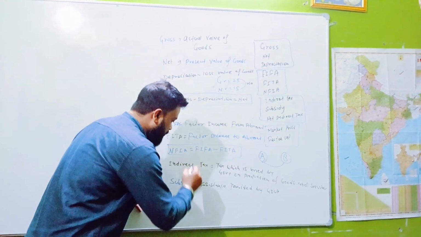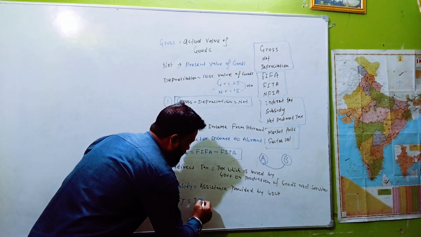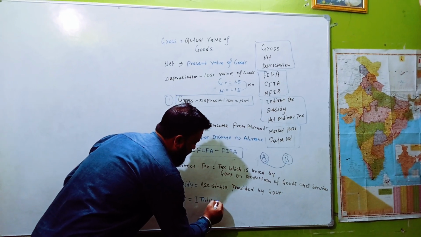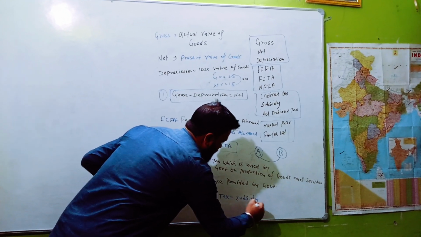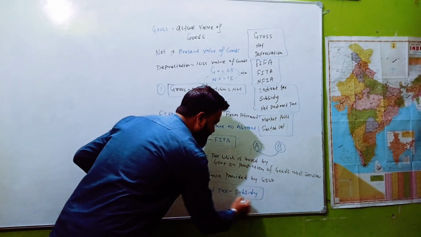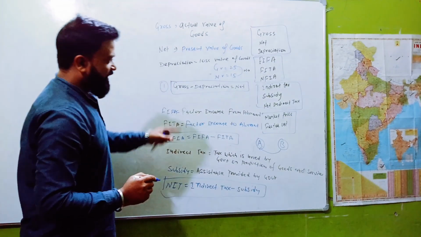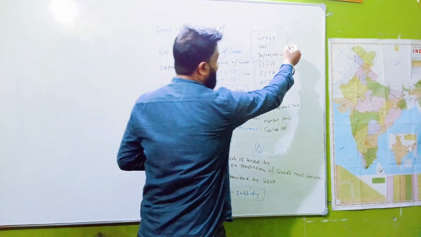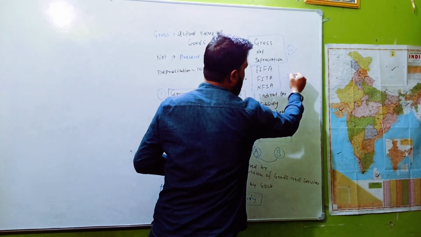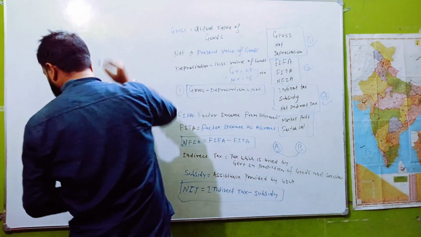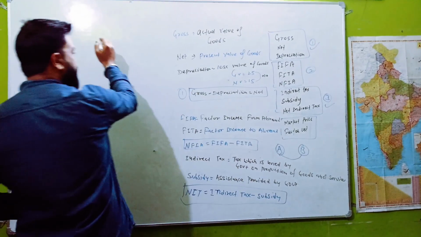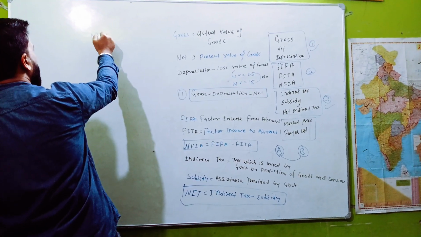We can write in this way also: indirect tax minus subsidy is called net indirect tax. Is it clear? It means I have cleared the first group, second, and third also. The fourth one is market price. What is market price? It is very easy.